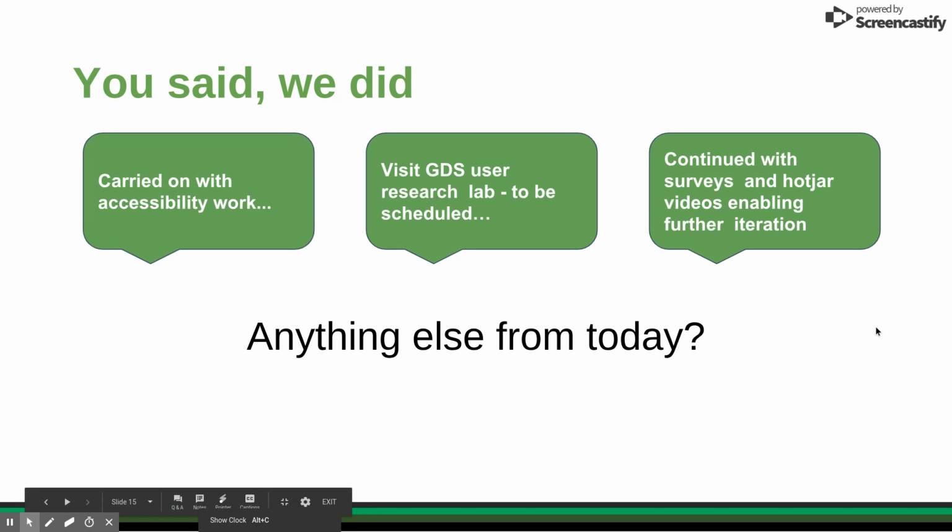And then just what we did this week. One of the key takeaways from the last sprint was that the accessibility work is really, really important. So we're continuing to do that, and we're going to go to the GDS User Research Lab to make sure that we are testing our product against the accessibility guidelines and standards. And another piece of feedback was that we need to make this work for users. So we've continued with our surveys on Hotjar, and we are continuing to gather lots of good user feedback so that we can make the service as good as it can be.